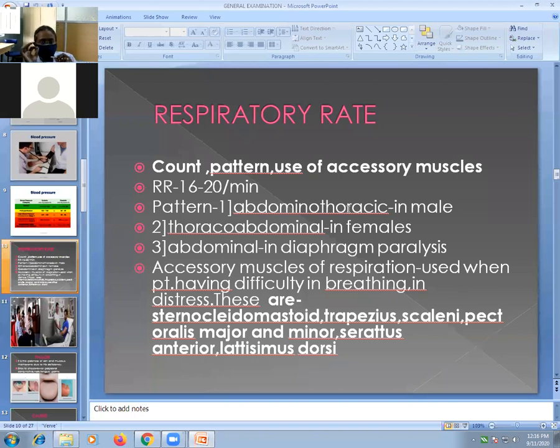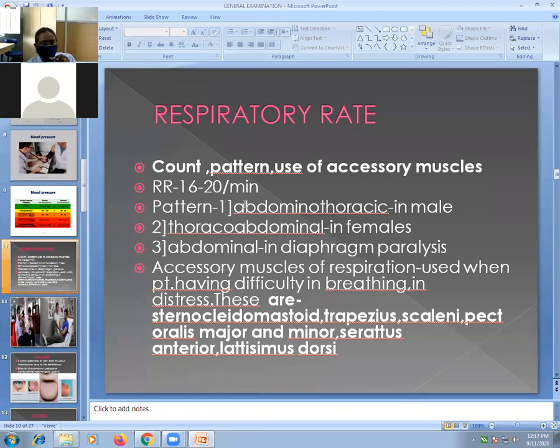And the third pattern is abdominal, meaning no chest expansion or very poor thoracic movements. Only abdominal movements are present. It is also called paradoxical breathing, and it is seen in case of diaphragm paralysis. Diaphragm is the primary muscle of respiration. If there is paralysis of the diaphragm, there is no chest expansion, no chest movements, and only abdominal movements occur. That is paradoxical breathing. So there are three patterns of breathing: abdominal thoracic, thoraco-abdominal, and abdominal.